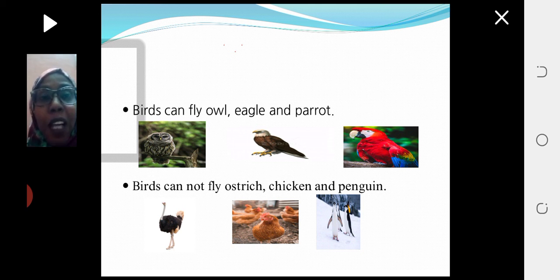So this is all about how we can classify animals. We talked about just 2 groups, and the key fact to know how to classify living things into different groups is that you have to know the features of each group in detail. I hope you enjoy this lesson, and I want you to search on the internet about more types of birds that cannot fly and tell me.